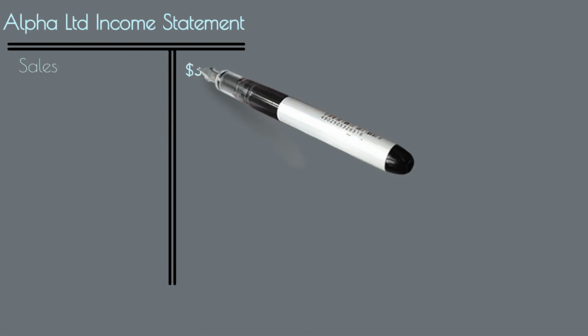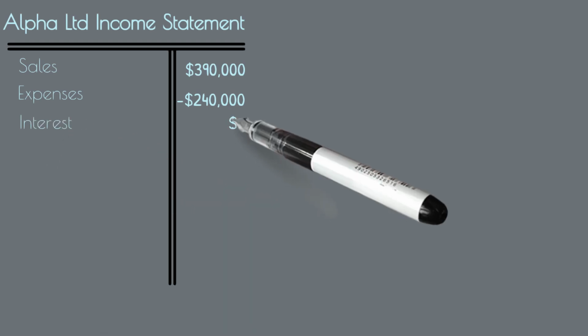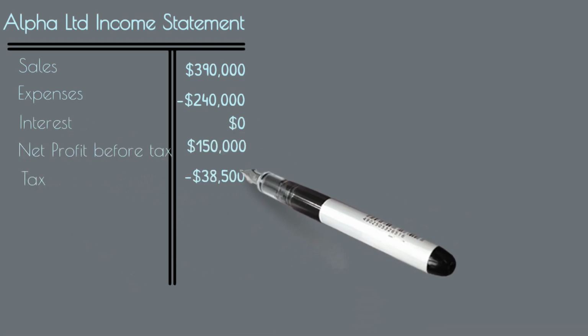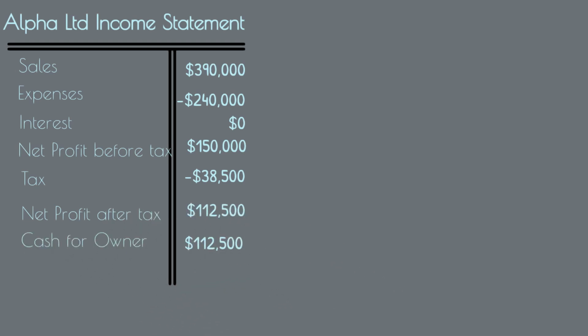Here's an example. Alpha has sales of $390,000 and net profit after tax of $112,500. This amount is entirely available to the owner for drawings or dividends. For simplicity, we've assumed a tax rate of 25%. How do their financial accounts change when Alpha Limited starts borrowing money? Let's see an example in action.